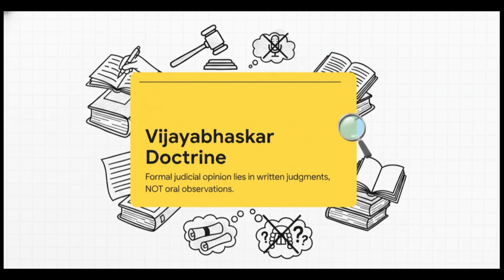And the ultimate analytical tool for this debate on judicial accountability is the 2021 Vijaya Bhaskar Doctrine. Think of it as a constitutional filter. This Supreme Court ruling clarifies that formal judicial opinion resides strictly within written judgments and orders. It does not reside in oral observations made during hearings. You can totally use this doctrine in your mains answers to argue that while robust oral debates in court are a necessary part of the truth-finding process, they just don't hold the weight of formal jurisprudence. They must remain bounded by established judicial standards.